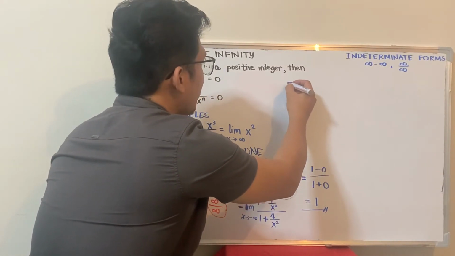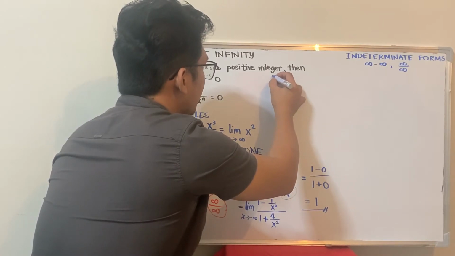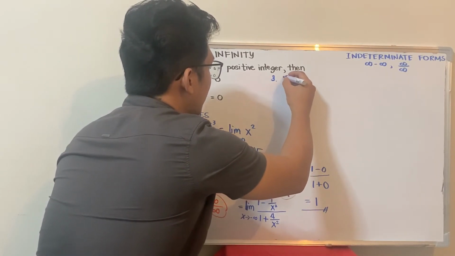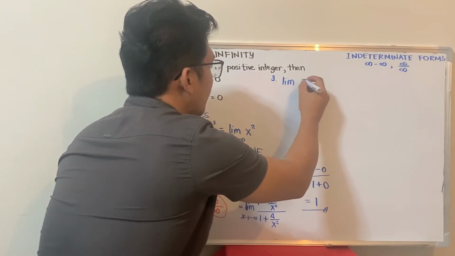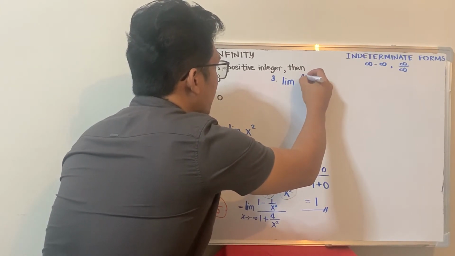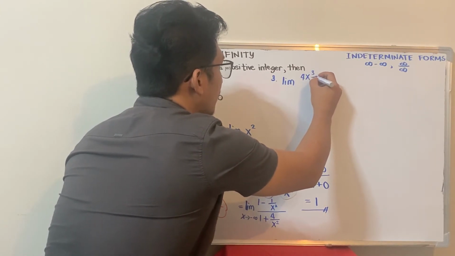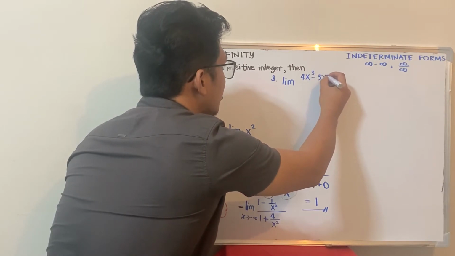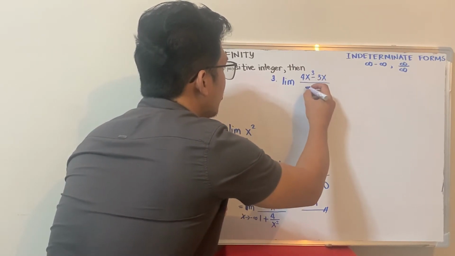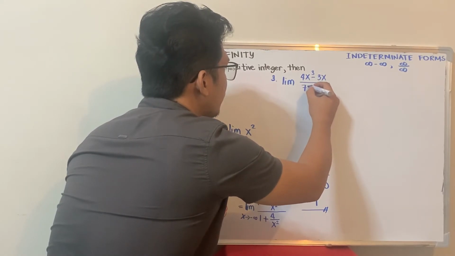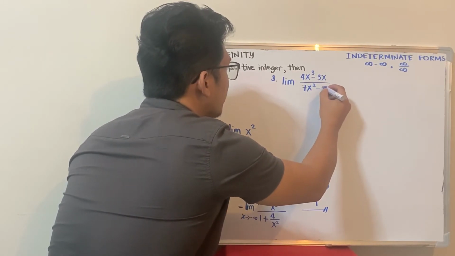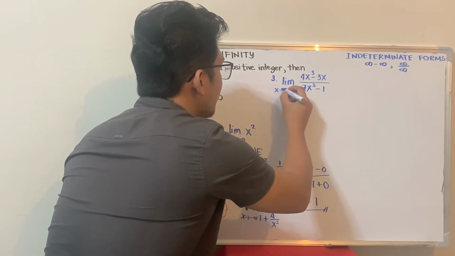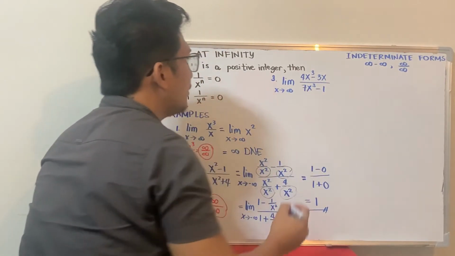So let's have number 3. The limit of, let's say, 4x cubed minus 3x all over 7x cubed minus 1, as x approaches infinity. Same story, guys.